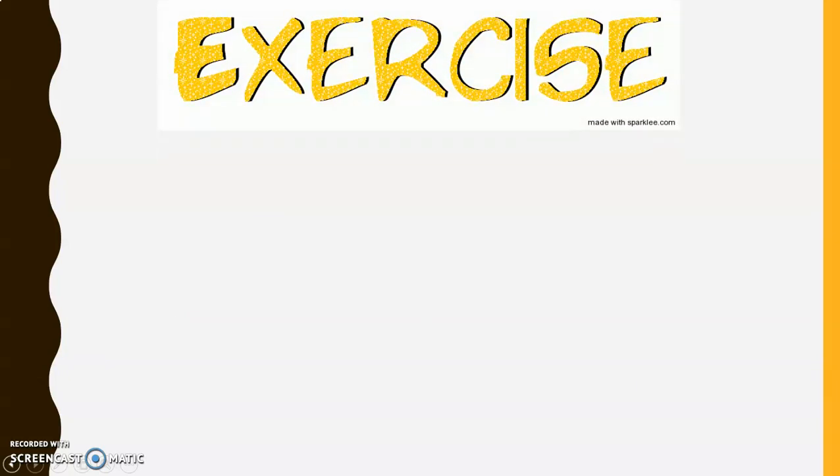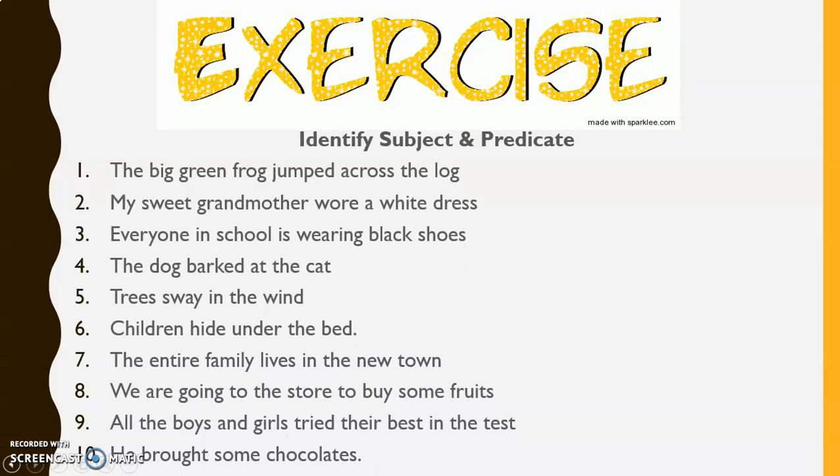Some sentences are given for exercise. You have to identify the subject and predicate. For example, the big green frog jumped across the log. Second sentence, my sweet grandmother wore a white dress. Third, everyone in school is wearing black shoes. Fourth, the dog barked at the cat. Fifth, trees sway in the wind. Sixth, children hide under the bed. Seventh, the entire family lives in the new town.